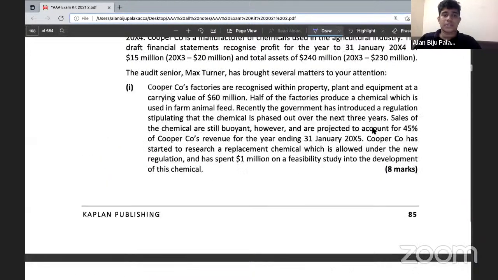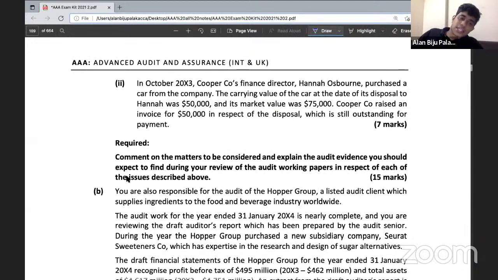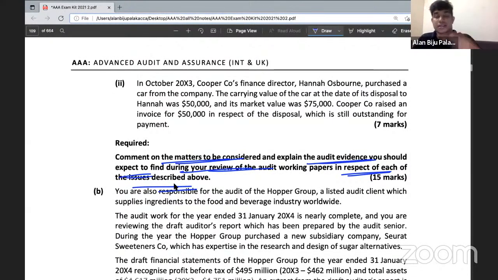See the requirement here. Comment on the matters to be considered and explain the audit evidence you should expect to find during your review of audit working papers in respect of each of the issues described above. So there are some set of issues described above, and you need to first of all comment on the matters to be considered there.